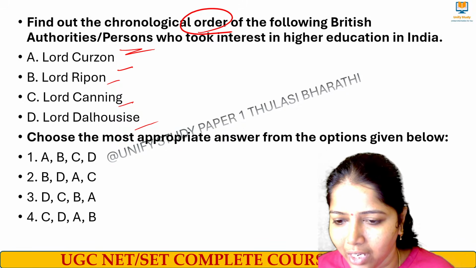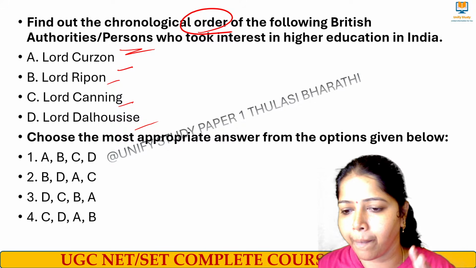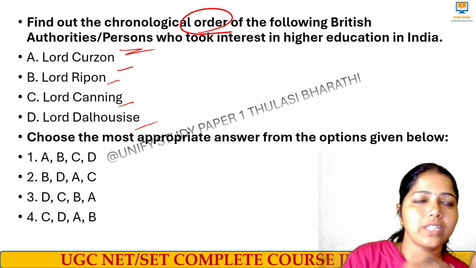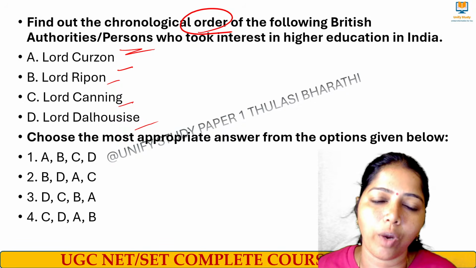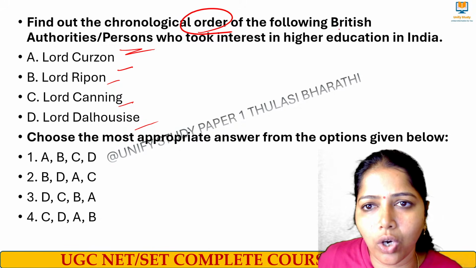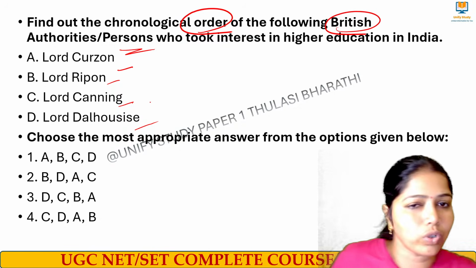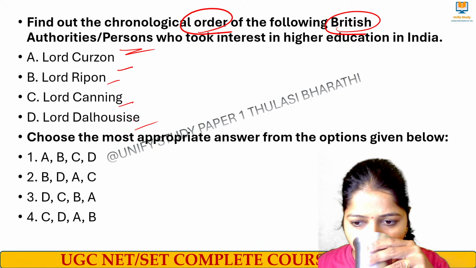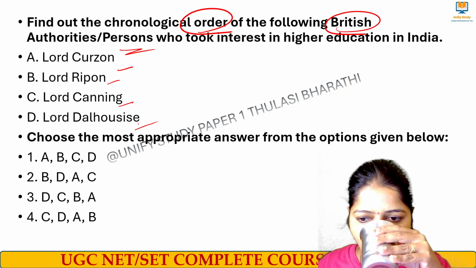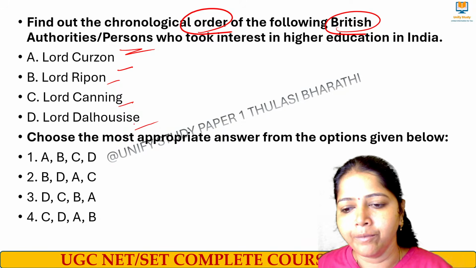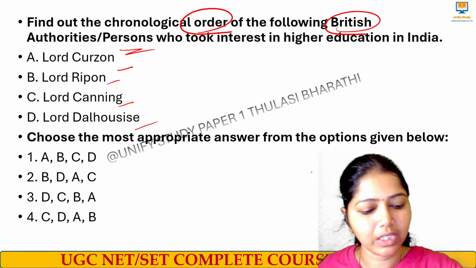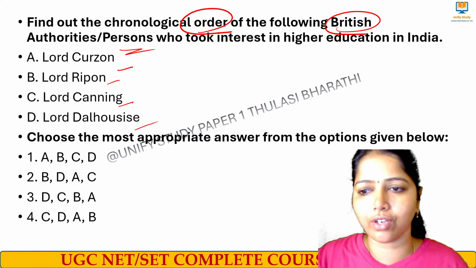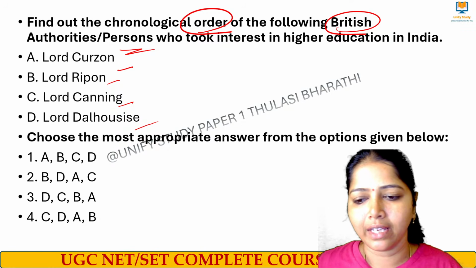Yes, Aisha, you are right. It is the first deemed university, started in the year 1909, founded by J.N. Tata along with the Government of India. Yes, chronological order of the following British authorities who took interest in higher education. Very good, super. Try to recall the years in your notebook if possible. Right, very good, super.